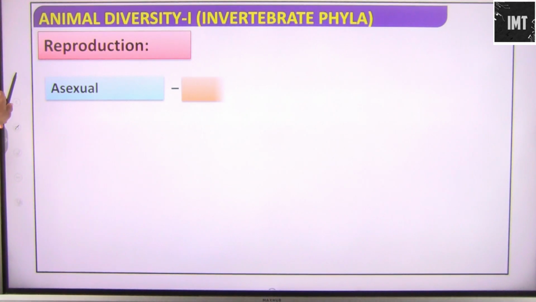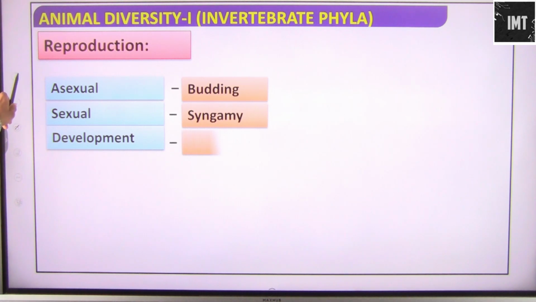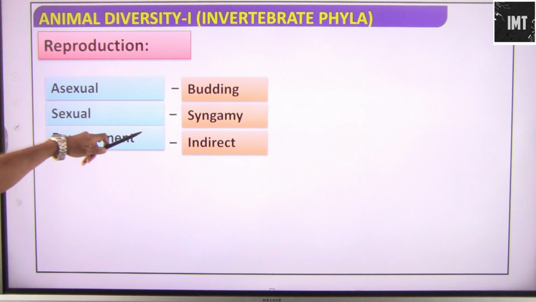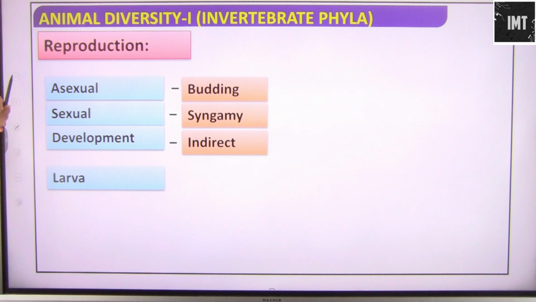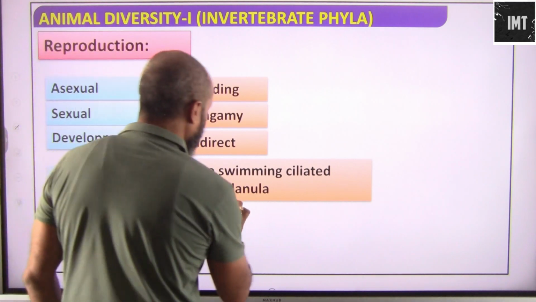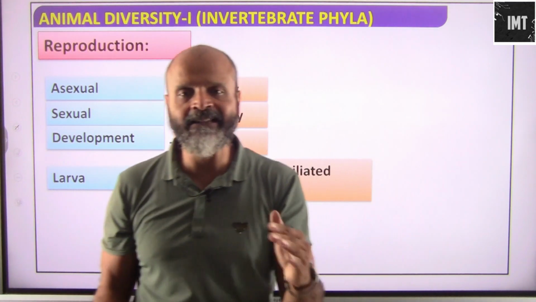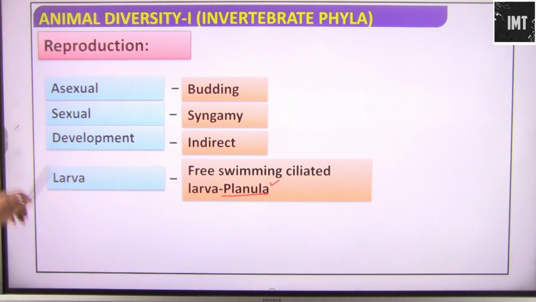Reproduction: asexual by budding, sexual by syngamy. Development is indirect, outside the body. A larval stage would be there. The larva is a free swimming ciliated larva called planula. As we saw, these are free swimming larval stages and they are known as planula.